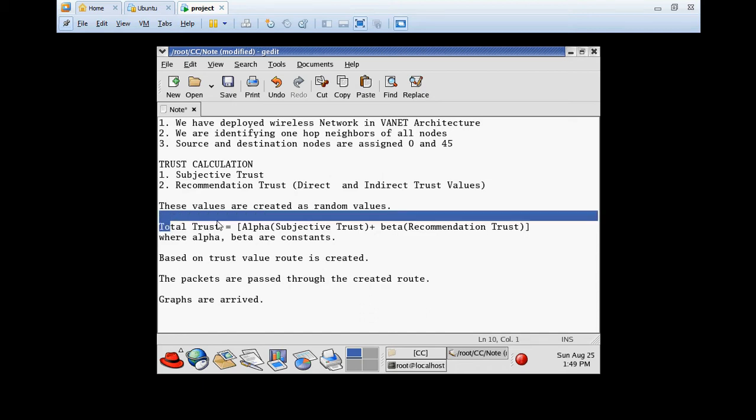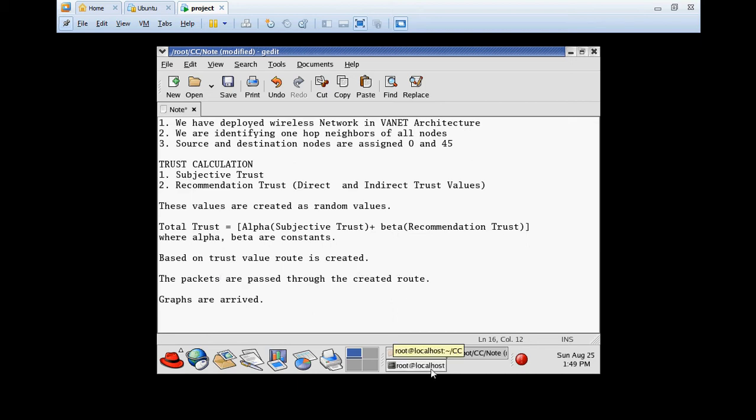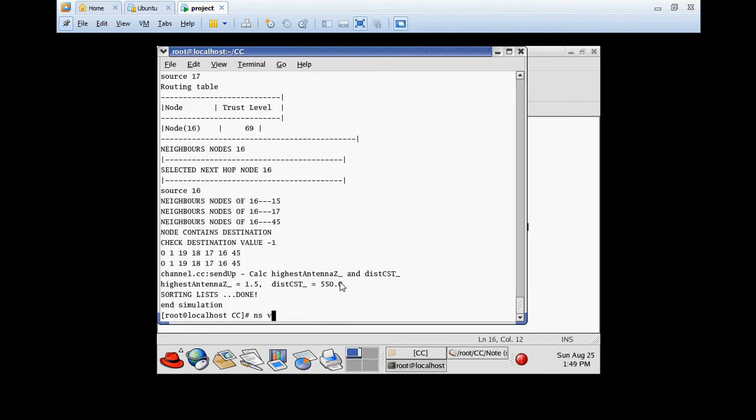So the total trust is calculated using alpha times subjective trust plus beta times recommendation trust, where alpha and beta are constants. Based on the trust values generated for the nodes, the route is created between the source and the destination, and the packets are transmitted between the source and destination, and we are drawing the graphs. I am executing the project now.